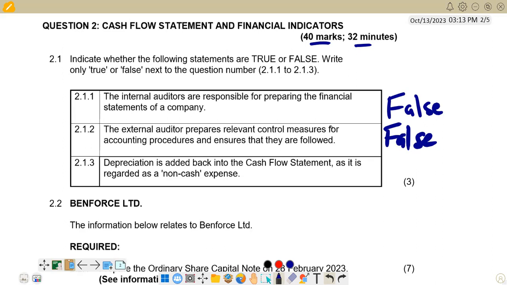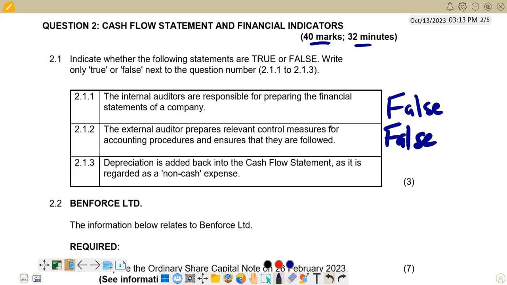Depreciation is added back into the cash flow statement as it is regarded as a non-cash expense, which is true. Depreciation is a non-cash expense, and we add it back because initially we would have subtracted it in the income statement, where we include it under operating expenses, but it's a non-cash item.